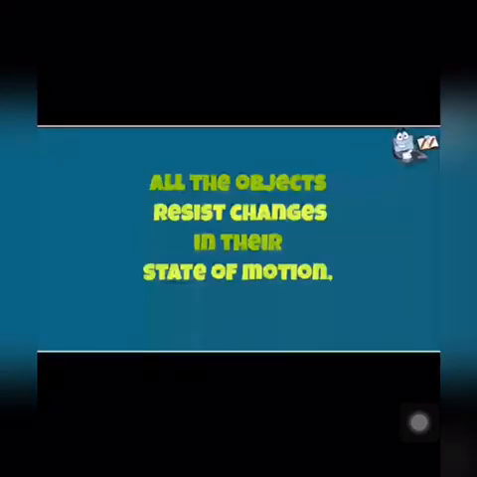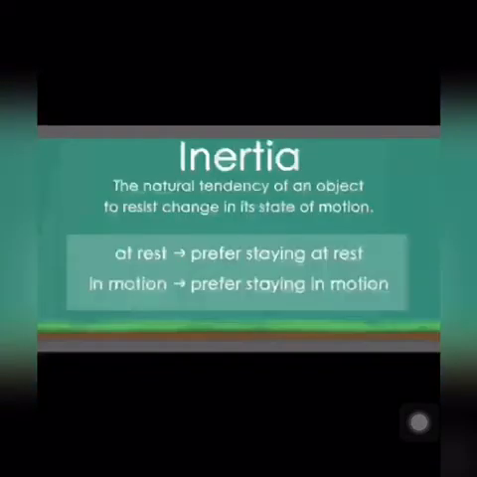Now, from Newton's first law of motion, it is clear that a body is unable to change its state of rest or motion by itself, which means that all objects resist a change in their state, or we can say that the objects oppose the force that try to change their state. This property is called inertia.